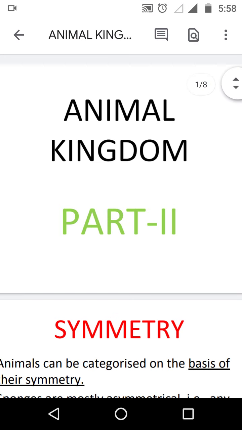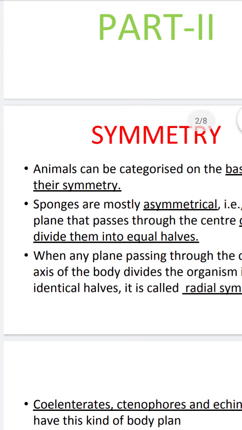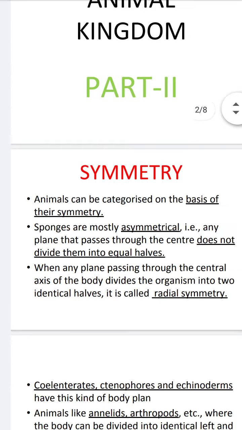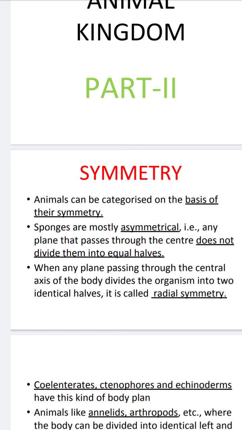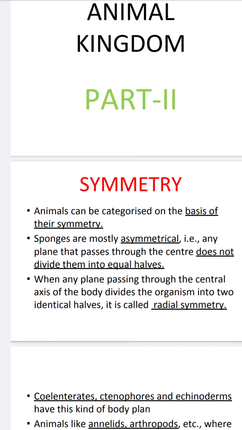In this video, we will discuss part 2 of the animal kingdom. The first concept is symmetry. Animals can be categorized on the basis of their symmetry. Categorized means they can be kept under specific categories or specific groups on the basis of their symmetry.